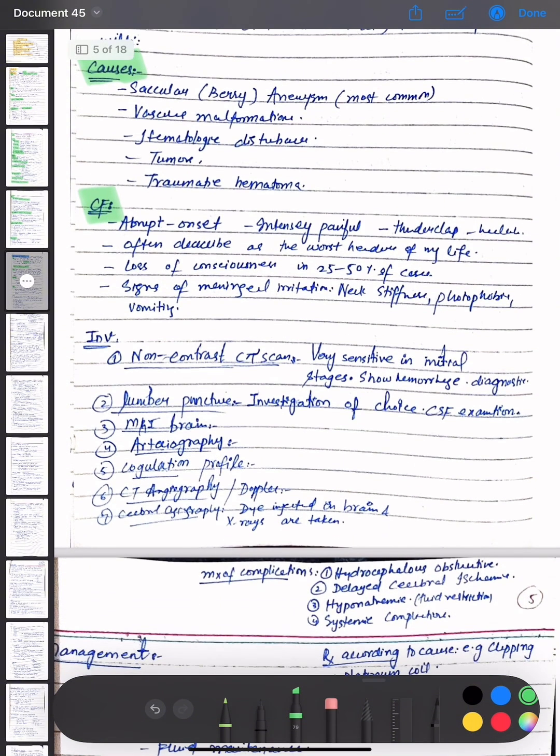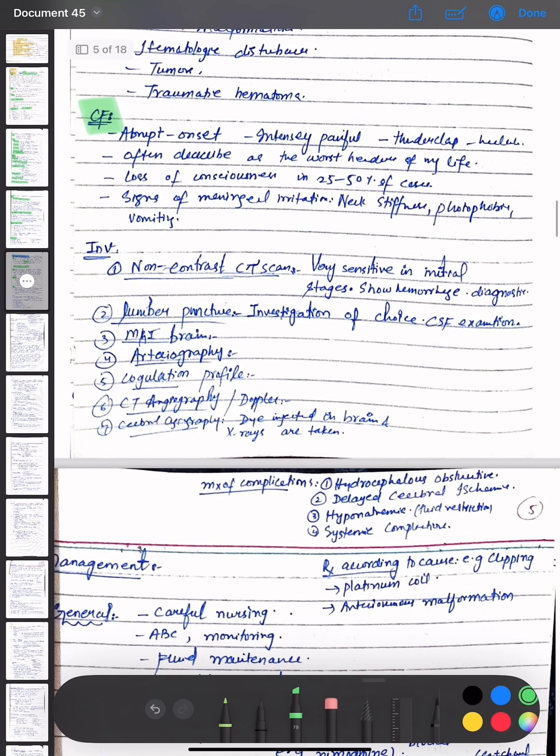The clinical features of subarachnoid hemorrhage are abrupt onset, intense, painful, thunderclap headache, often described as the worst headache of life, then loss of consciousness in 25 to 50% of the cases. The signs of meningeal irritation, neck stiffness, photophobia, and vomiting are present.